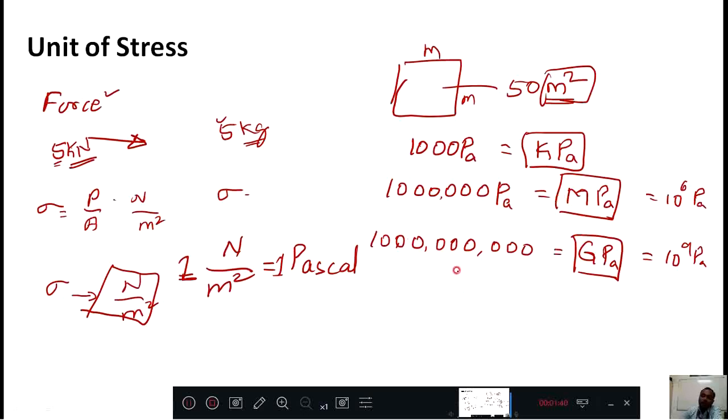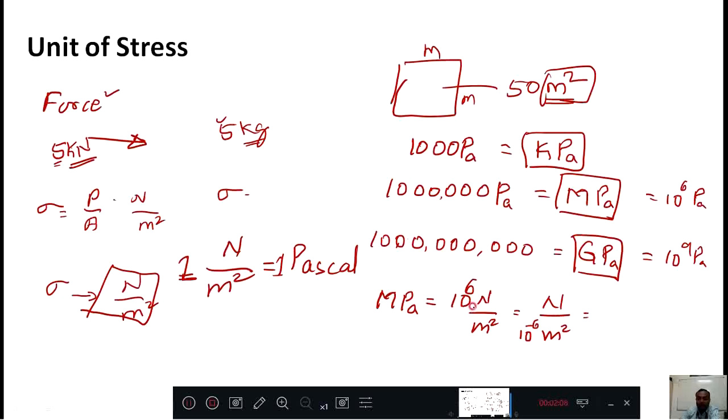A very important term we use here is megapascal. In all strength of materials, I will be using MPa. MPa means megapascal. Megapascal means, you already know, it is 10 raised to 6 Newton per meter square. And see here, I will do one magic. That 10 raised to 6 is there, now I will take it downside. Then this becomes 10 raised to minus 6 Newton per meter square.